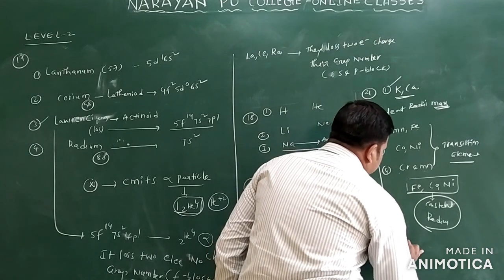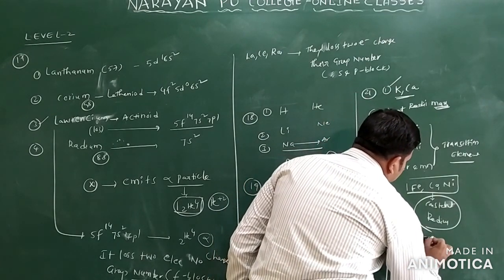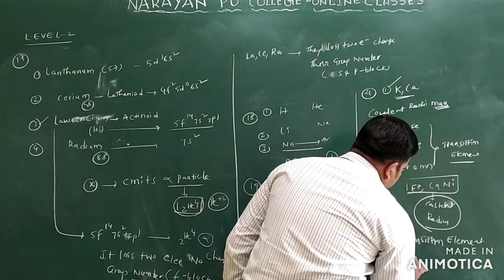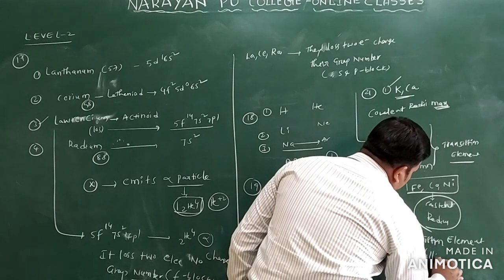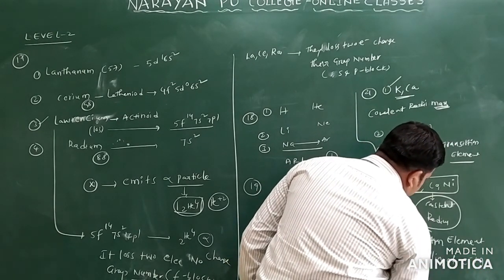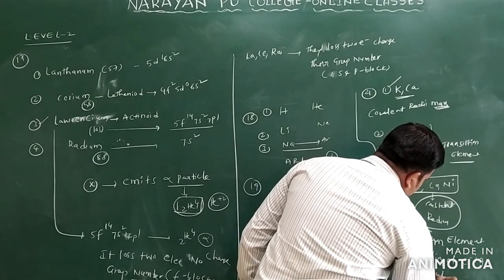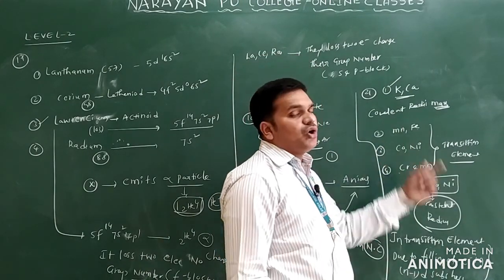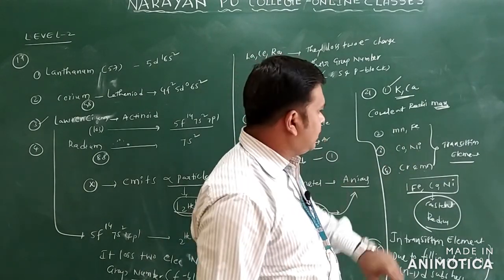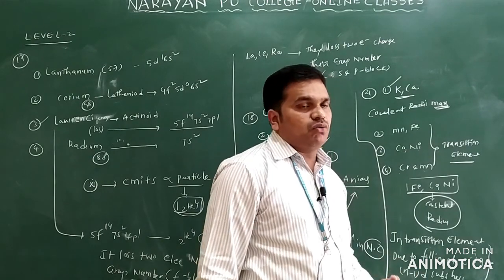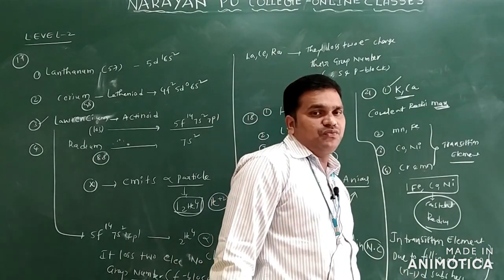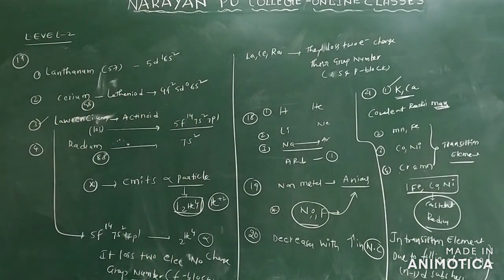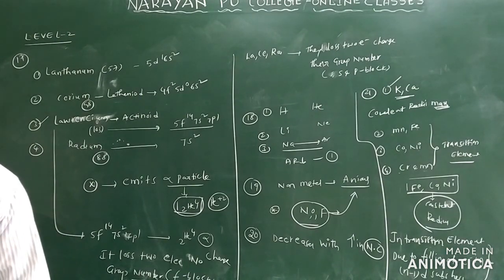In transition elements, due to the filling of electrons in the N minus 1 d subshell only, because of this reason the difference between the covalent radii is minimum only for manganese, iron, cobalt, nickel, chromium and manganese. Maximum for which one? Maximum for potassium and calcium only. So this is question number 21 only.